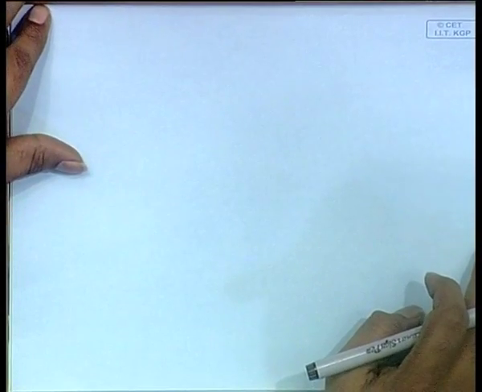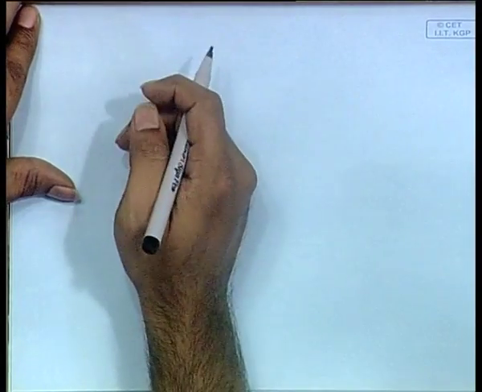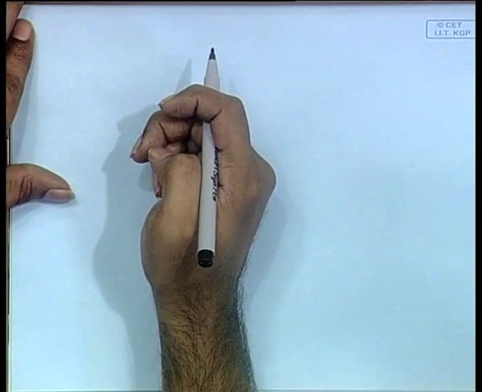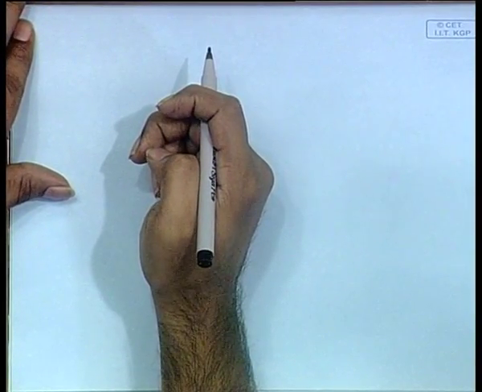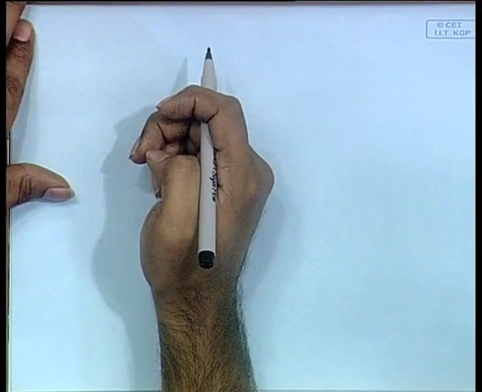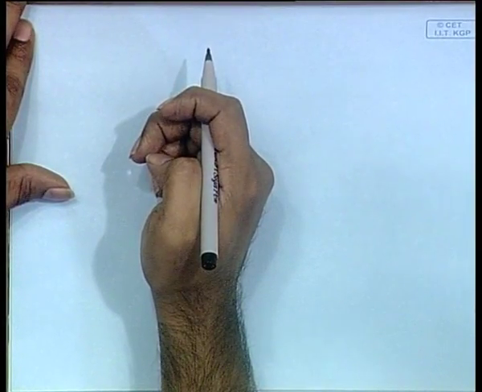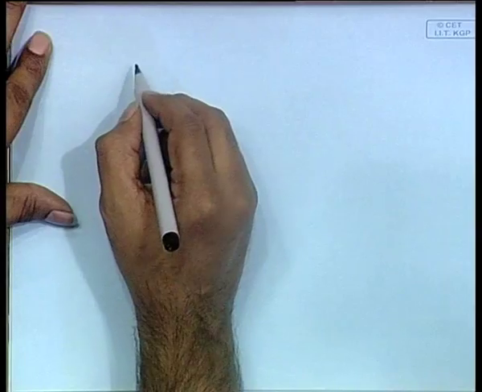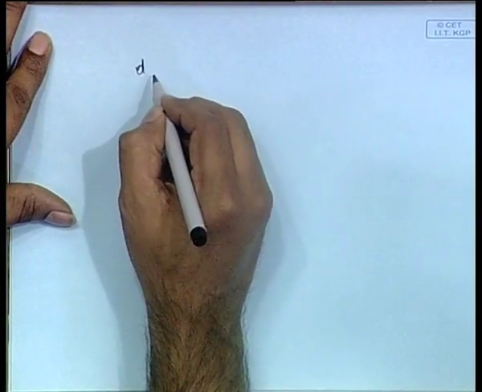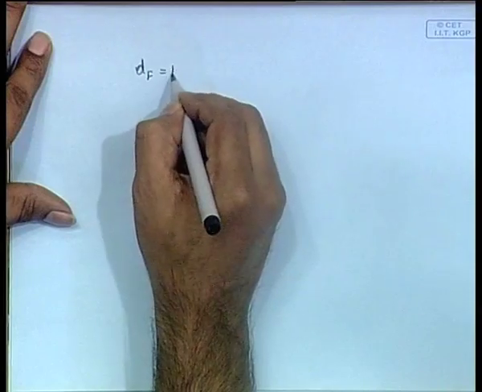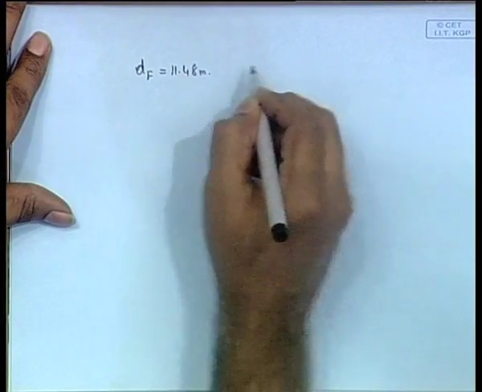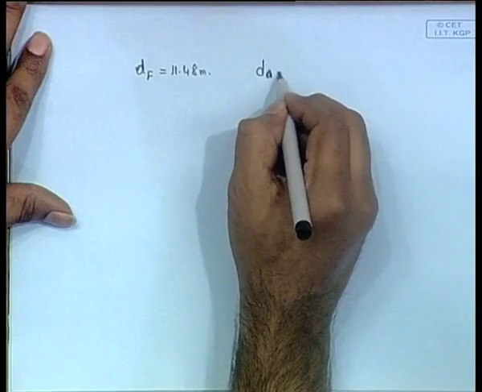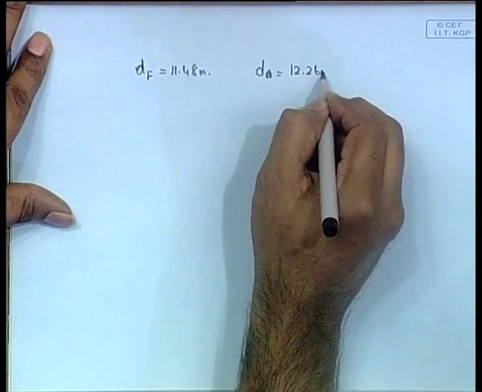Okay. Then another problem is, it is told that a vessel is floating at draft forward equals 11.48 and draft aft equals 12.26.